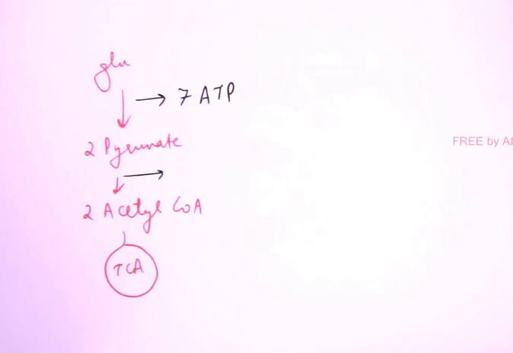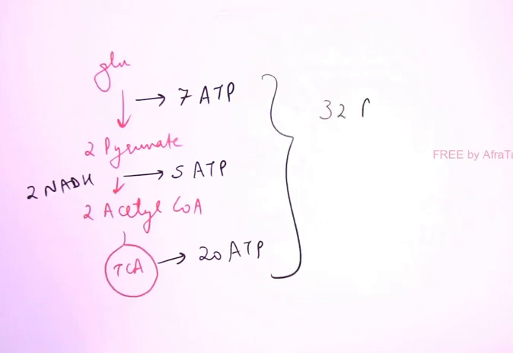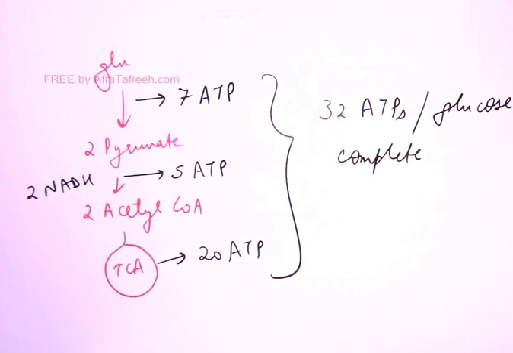Then in link reaction, I told you 2 NADH are formed. So 2 NADH will give 5 ATPs and when 2 acetyl-CoA go into TCA cycle, they will give 20 ATPs. So this total is 32 ATPs from complete breakdown or complete oxidation of glucose, that is 32 ATP per glucose, right?